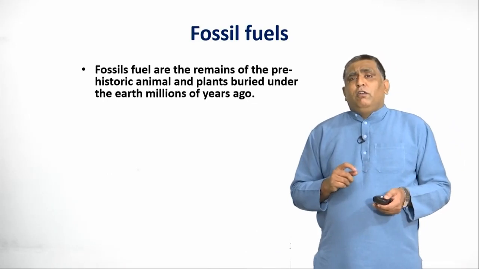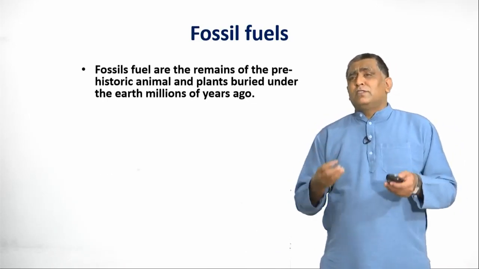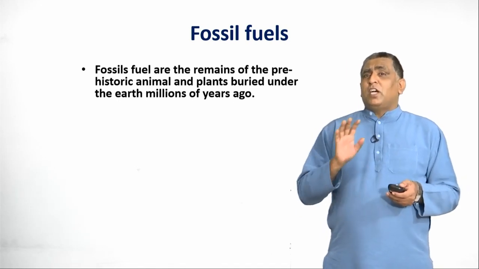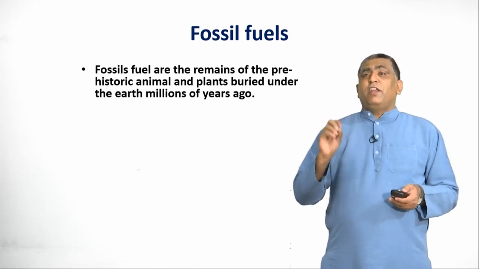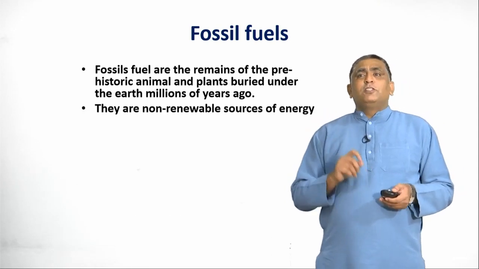So, when you are discussing fossil fuels, think about how these fossil fuels are formed. Fossil fuels are the remains of prehistoric animals and plants buried under the earth millions of years ago. They are non-renewable sources of energy.